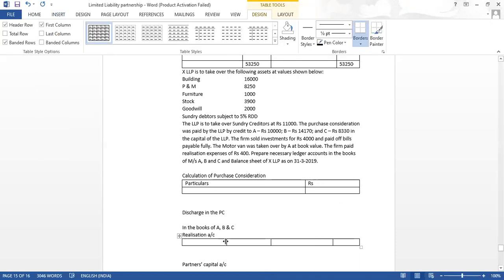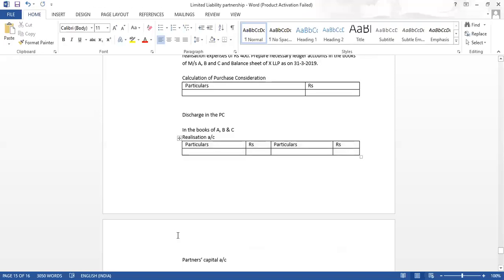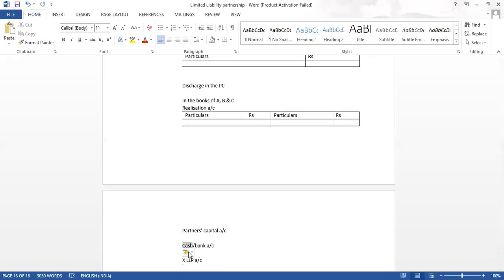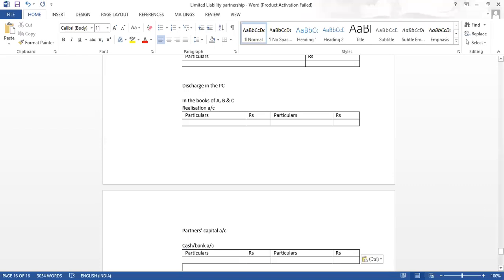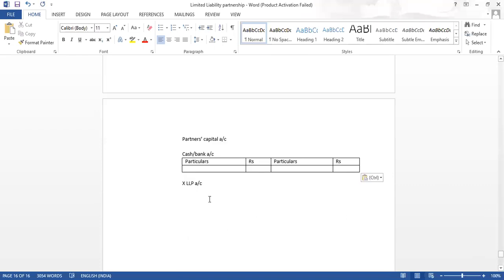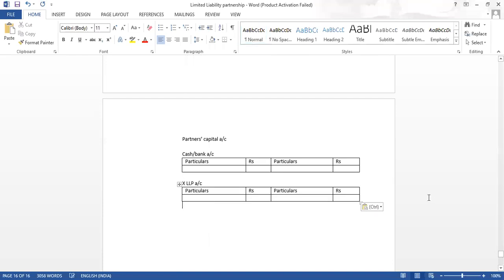So here, particulars, rupees, particulars, rupees. The same one I am going to copy, Control C, and I will paste it here. Cash, bank account and LLP. I will paste it.